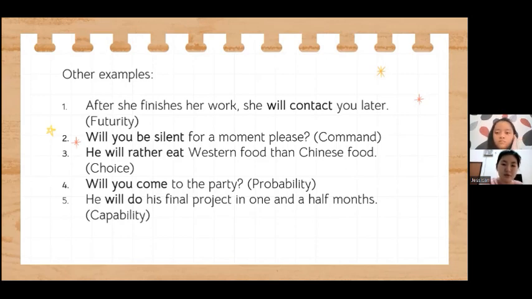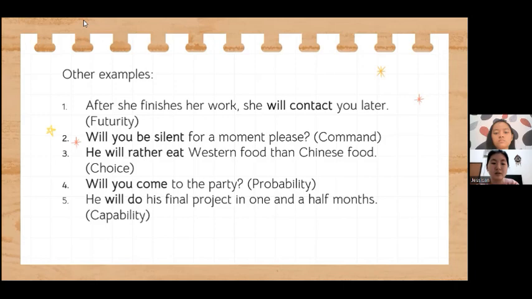The first one is futurity. The second one is comment. The third one is choice. The fourth one is probability, and the fifth is capability. First example, number one: after she finishes her work, she will contact you later. So it means she will contact you after she finishes her work. So it is futurity. She will do it in the future.